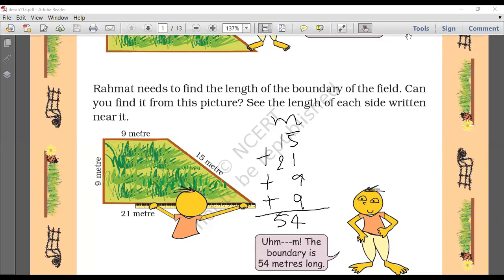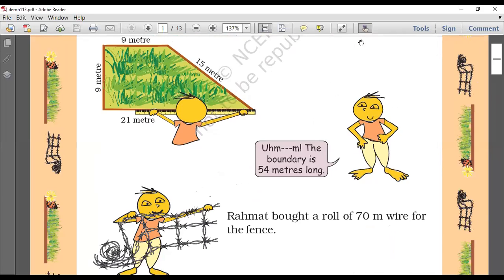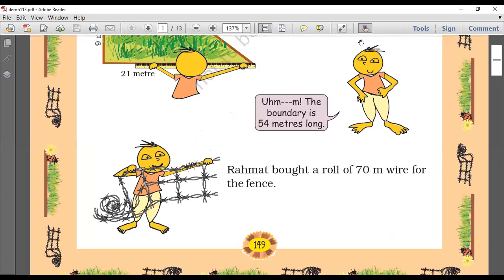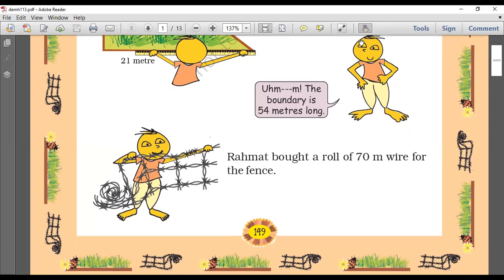That is 54 meters. So how much wire does he need? He needs 54 meters of wire, right? So that then only he will be able to do it. Okay, very good. Now, the boundary is 54 meters long. Rahmat bought a roll of 70-meter wire for the fence. How much did he buy? 70 meters, right? And how much does he need? 54. So how much is extra?